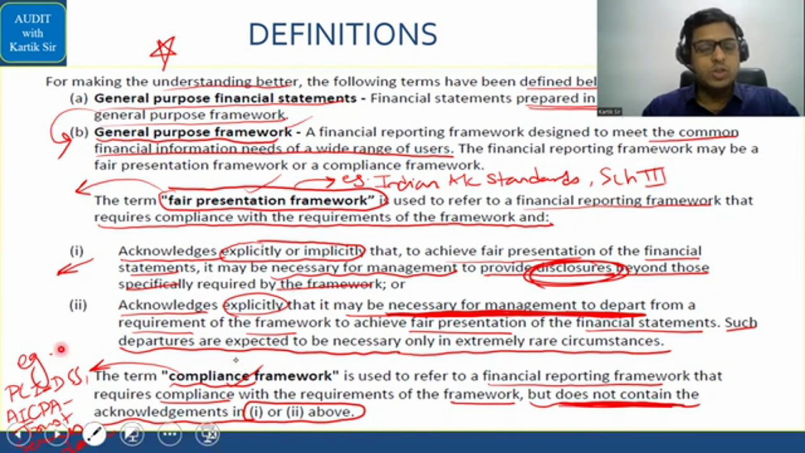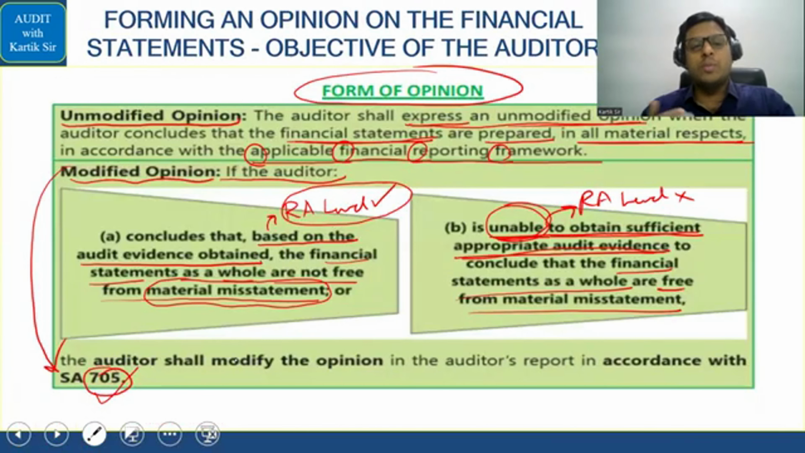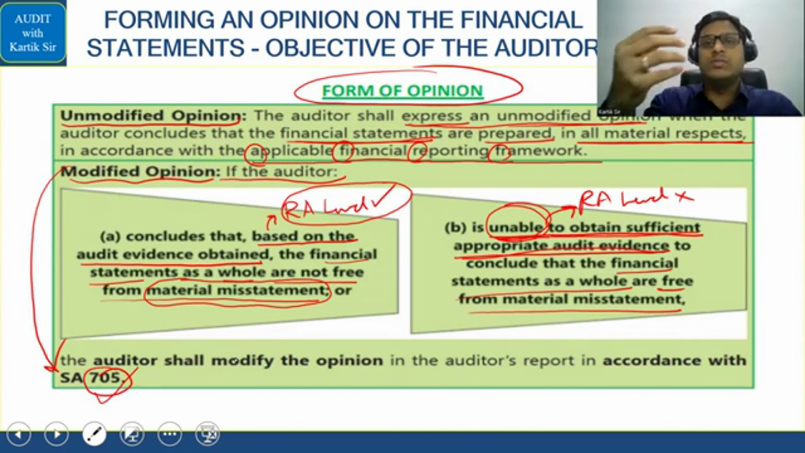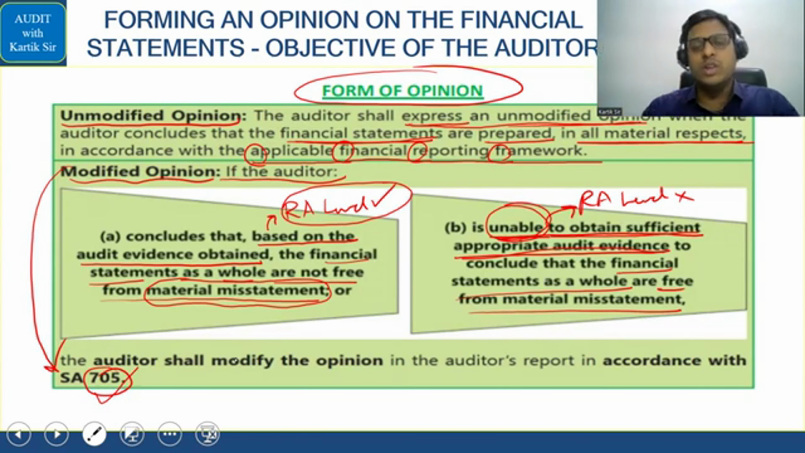Now let's go to the next part, that is in relation to forming of opinion. Opinion can be unmodified, as you know, a clean report, or it can be a modified opinion also. A modified opinion, as you know very well, arises after reaching the R level, when you feel that material misstatement is there, or if you're not able to reach the R level and you are not in a position to comment whether the financial statements are free from material misstatement. Both of these are modified opinions. Modified opinion, as you know, is nothing but SA 705, and 705 contains 4 statements. If you give one of these 4 statements in the auditor's report, these are called modified opinions.